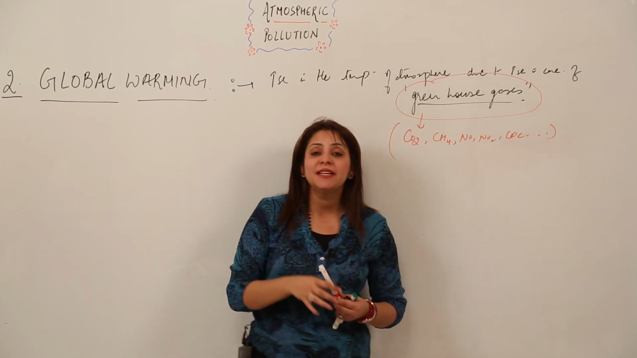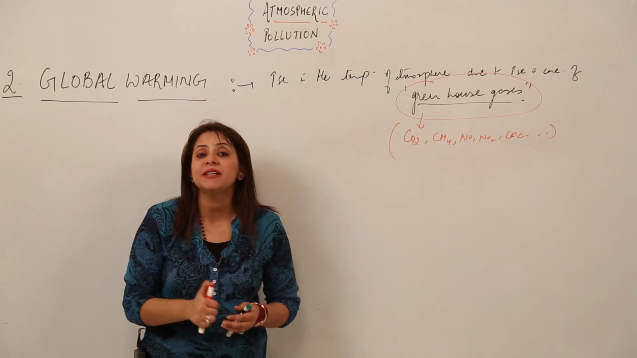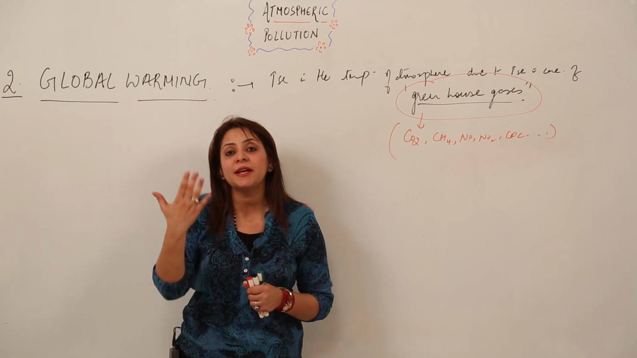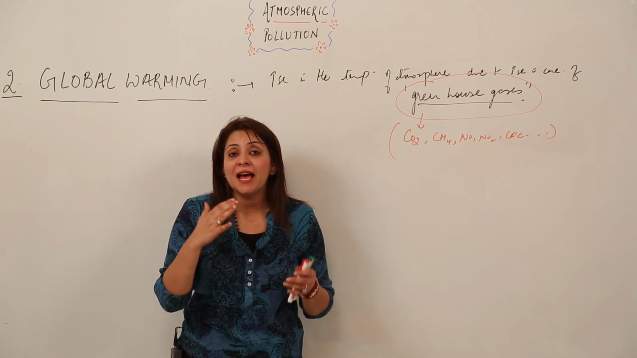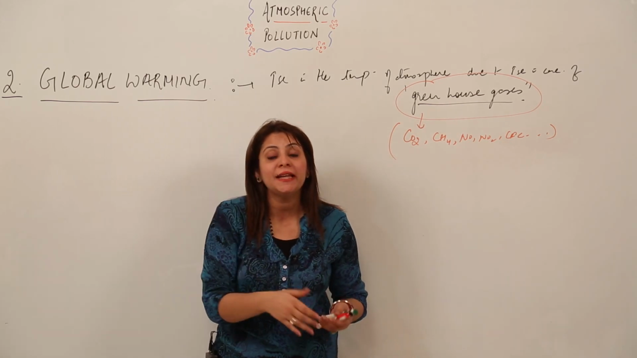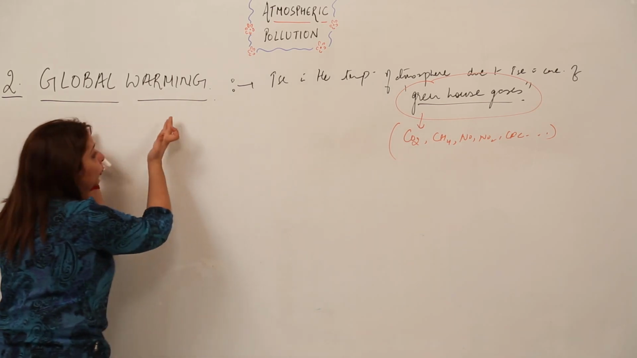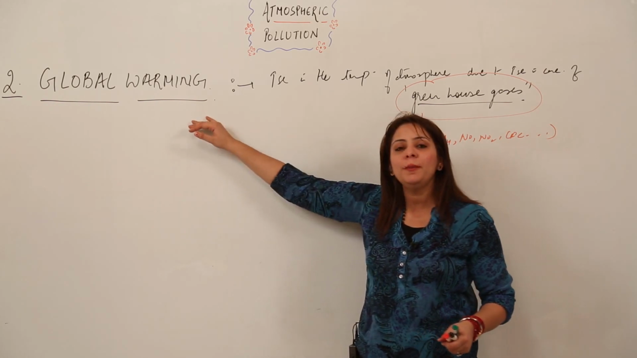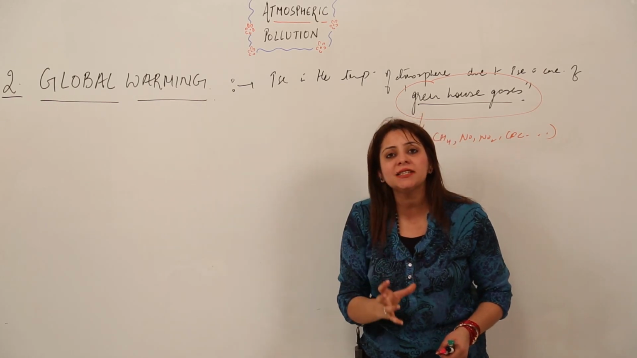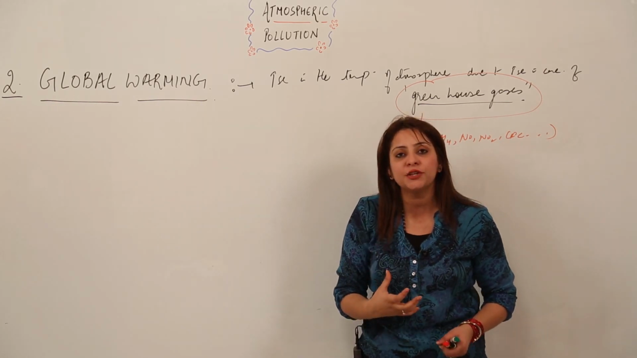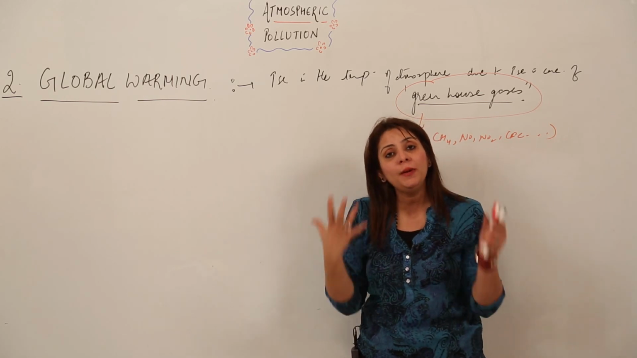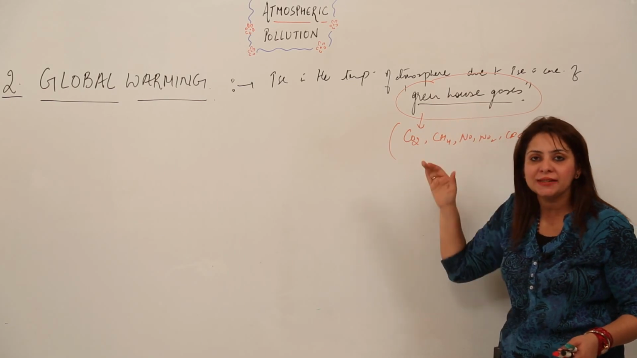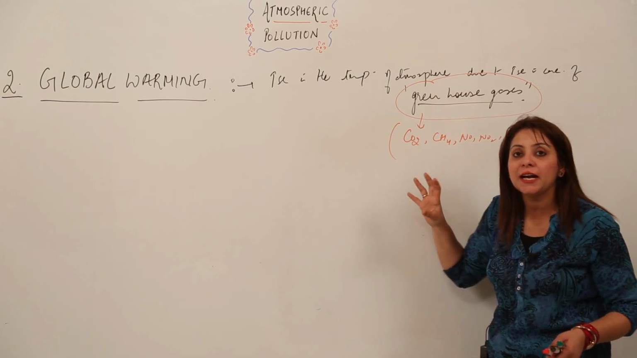So they are considered to be greenhouse gases. That means they are increasing the temperature of the atmosphere, and as they increase the temperature globally, that is why the name given is global warming, right? Again I am repeating for you, global warming is the rise in the temperature of the atmosphere globally. How? Due to the high concentration of greenhouse gases in the atmosphere.